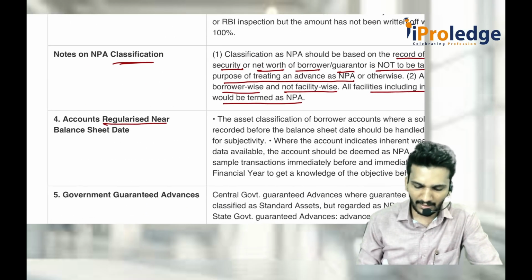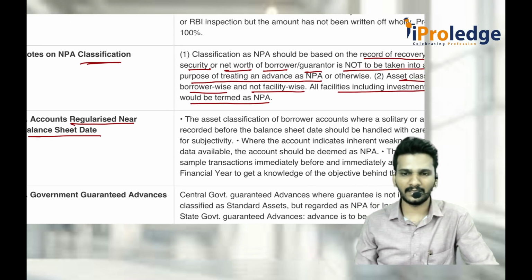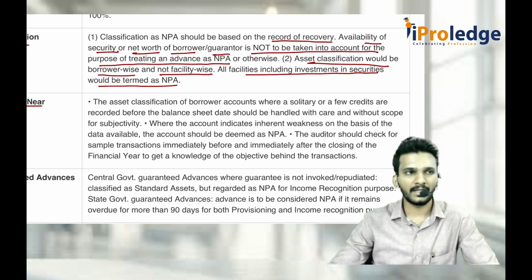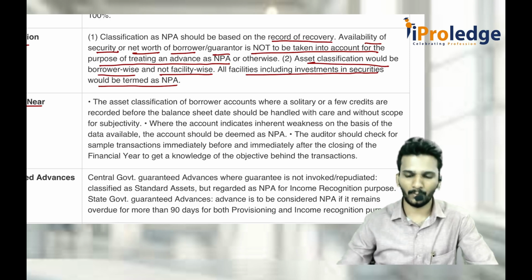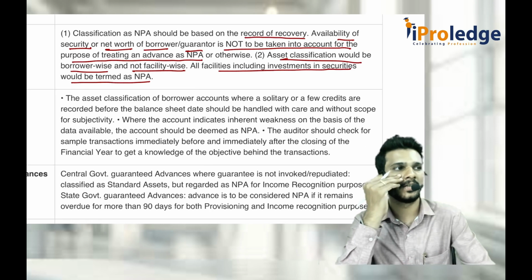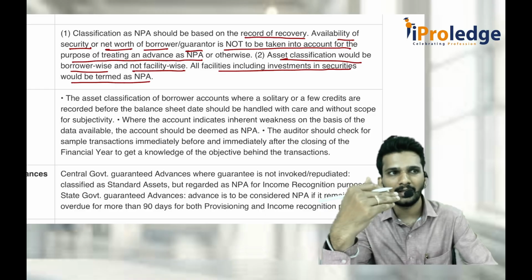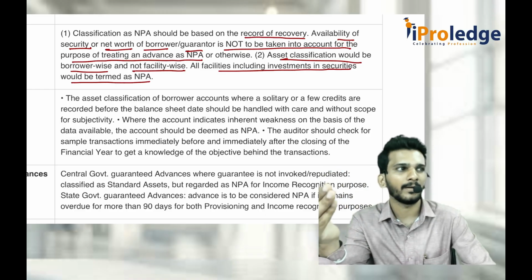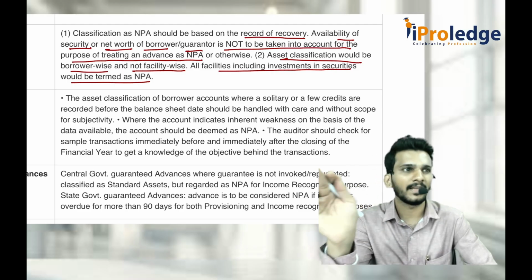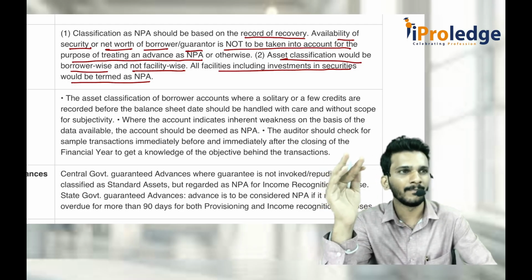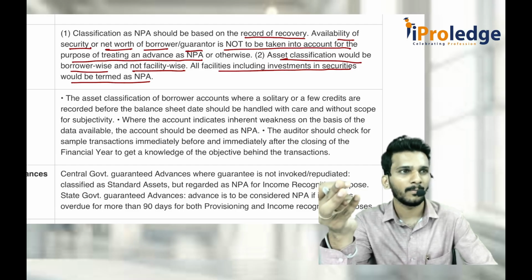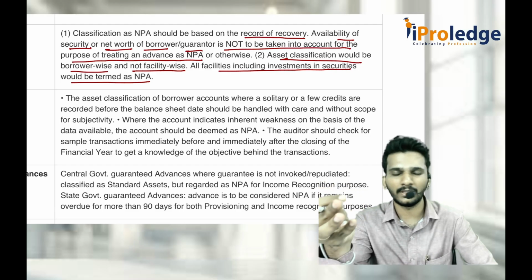Then accounts regularized near balance sheet date. What is accounts regularized near balance sheet date? You should pay attention to those accounts which have been regularized near the balance sheet date. Why? Because sometimes the bank manager calls the customers who have not paid for a longer period of time. They give some extra money, or they tell the customers, "Sir, you pay it now by April 10th, or we will re-sanction that money." That is how they try to do it. Why? Because their incentive, their bonus, everything is dependent on that, promotions and so on.